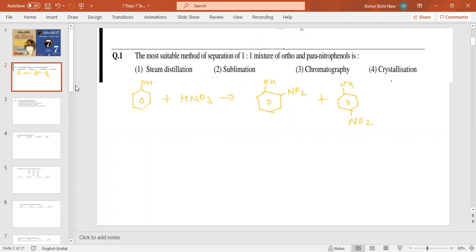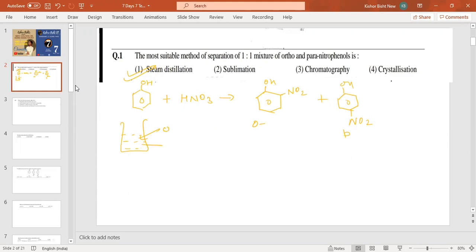Now we know that if we want to separate this, these come in one solution. Orthonitrophenol and paranitrophenol both products are coming in the same container. Now we want to separate them. The method which is suitable is steam distillation. Now why are we using steam distillation, and which one will be separated here?